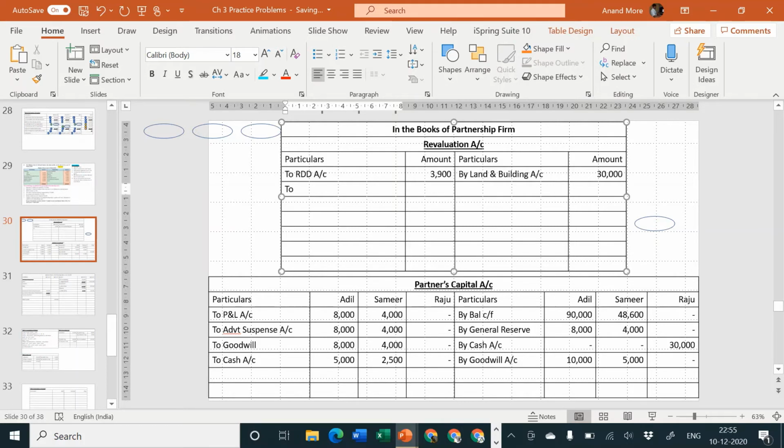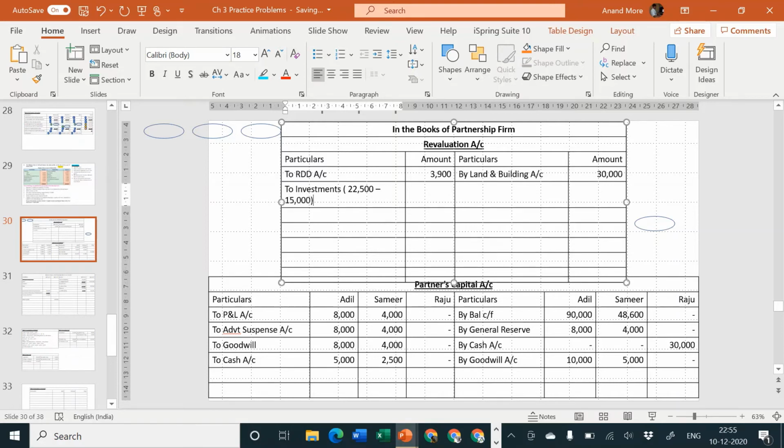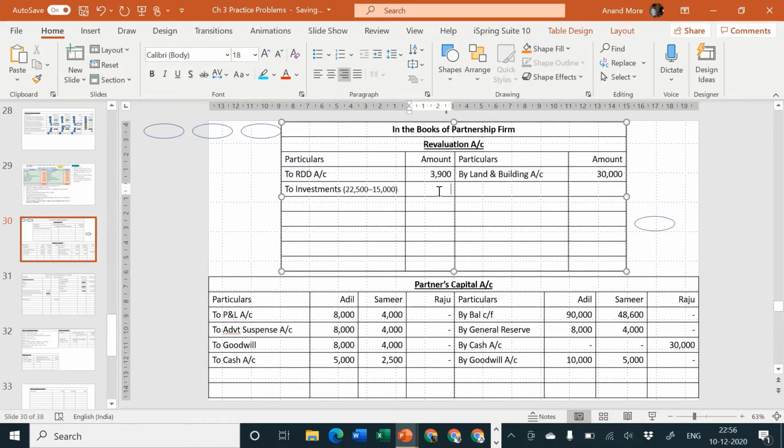So I'll say here to investment, into bracket 22,500 minus 15,000. I hope everybody has understood the concept. The amount I am considering is 22,500 minus 15,000. Let me reduce the font size so it becomes one single line. So 22,500 minus 15,000 is equal to 7,500.